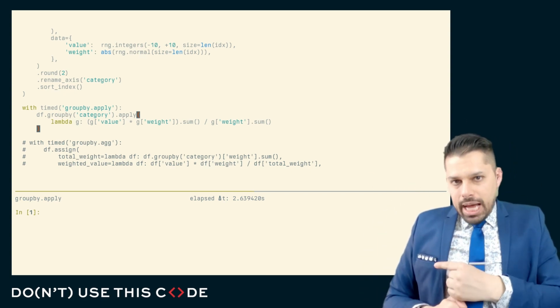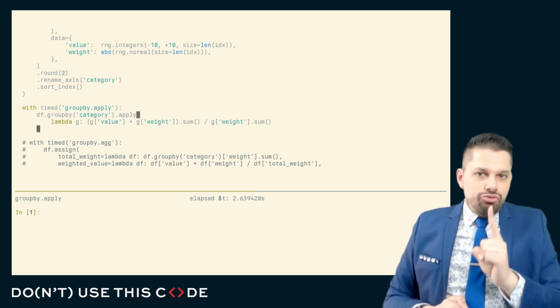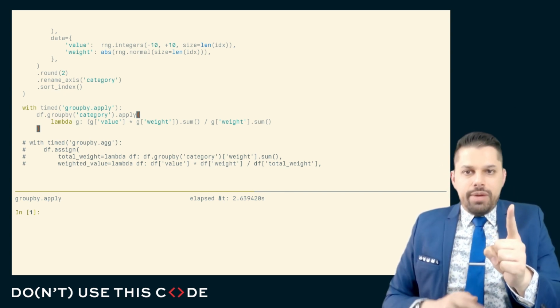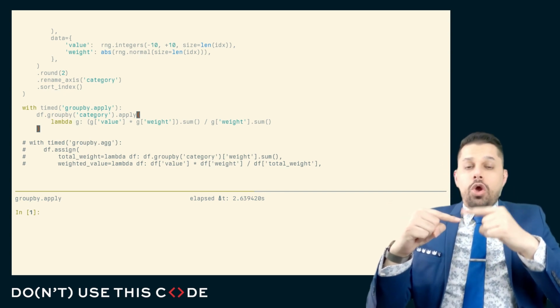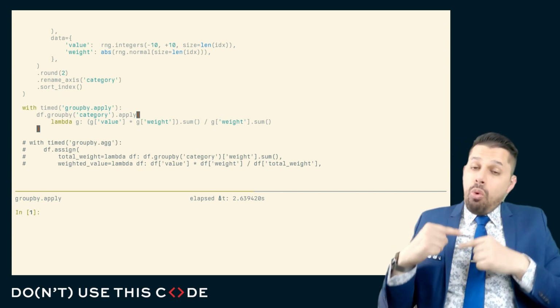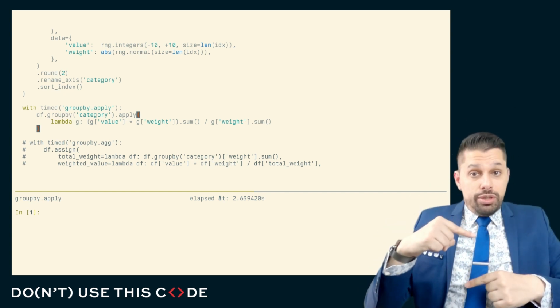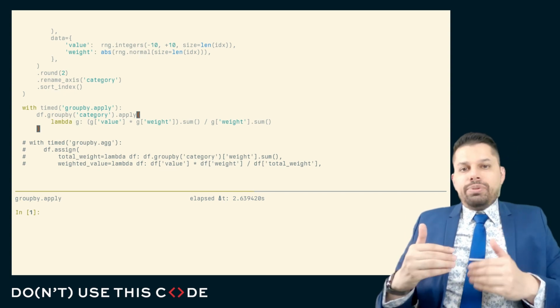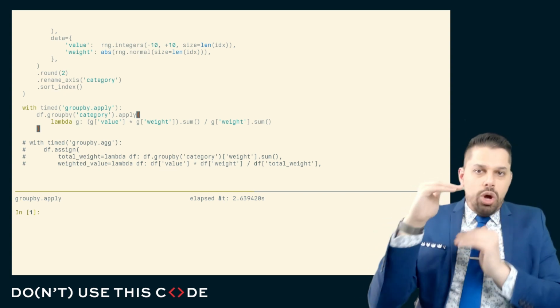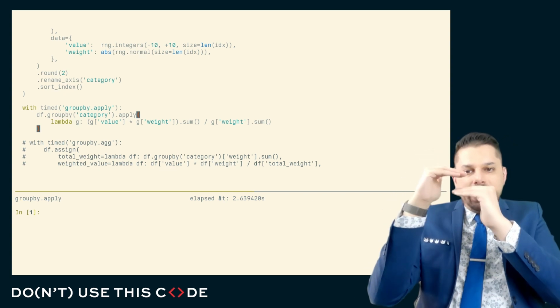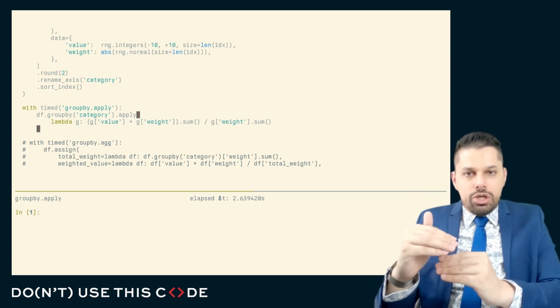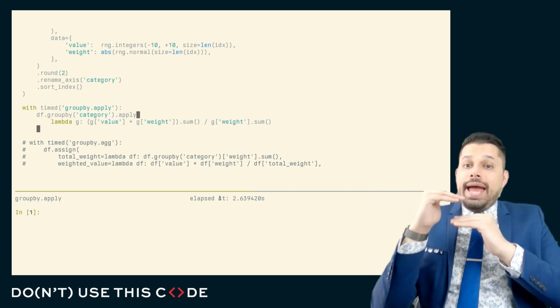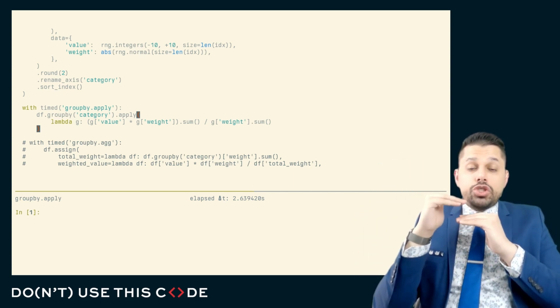But group by apply says we have no known relationship between the input data frame and the output data frame, in terms of what the indexing is going to be or in terms of how large it's going to be. And as a consequence, group by apply cannot pre-allocate one resulting data frame. It has to allocate each individual intermediary result and then concatenate them together. And this ends up being very slow.